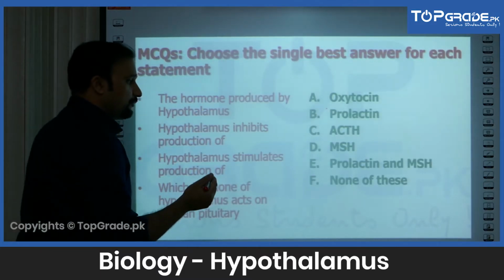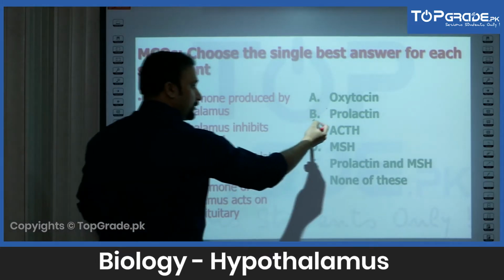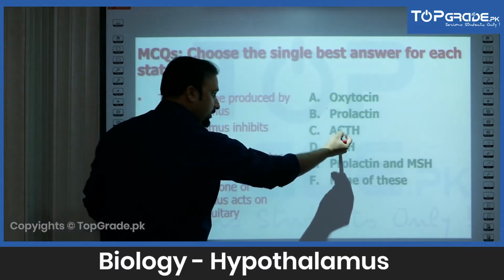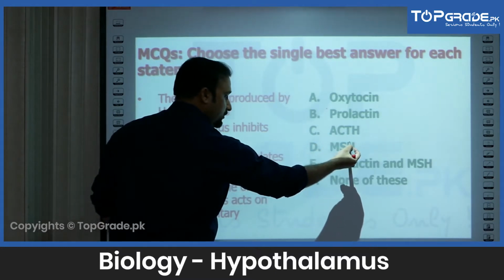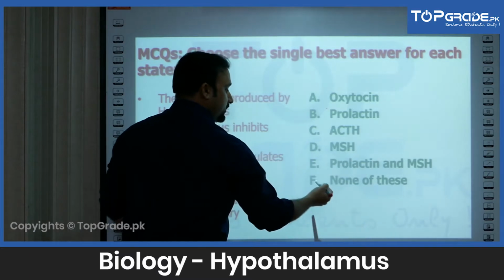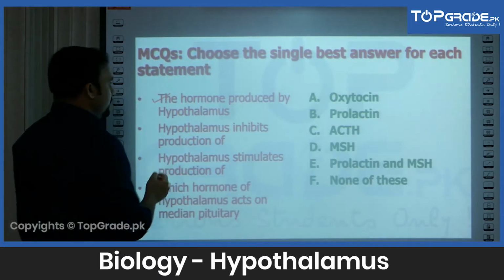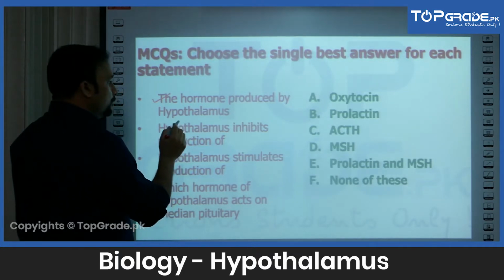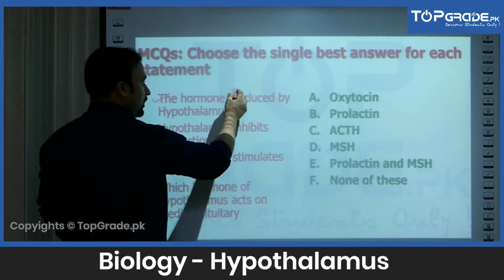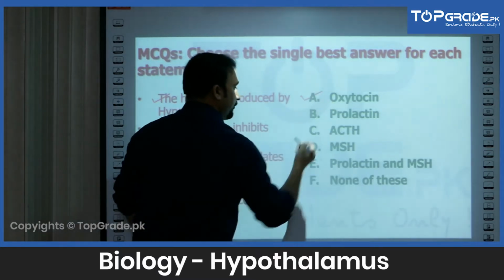I would like to start off my discussion with a few questions. A option is oxytocin, B option is prolactin, C option is ACTH, D option is melanocyte stimulating hormone, E option is prolactin and MSH, and F option is none of these. And the first statement we have is: the hormone produced by hypothalamus. So here the keyword is "produced by", and the best response to this question is A.